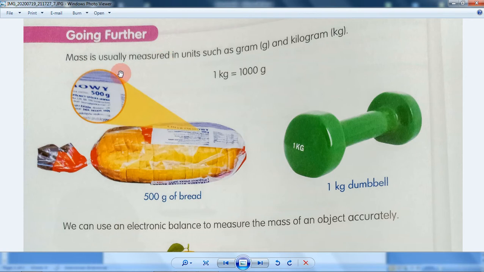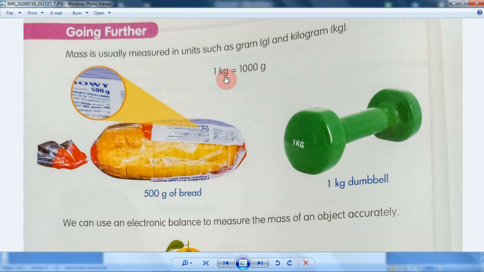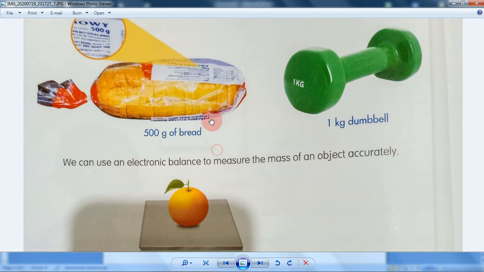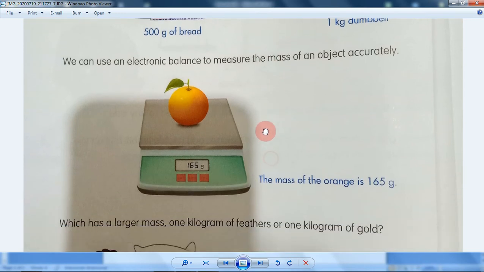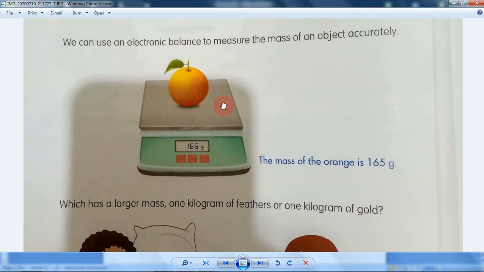Write it down, students. Mass is usually measured in units such as gram and kilogram. 1 kilogram equals 1000 gram. Write it down. 1 kilogram equals 1000 gram. And then we can use the electronic balance to measure the mass of an object accurately. So, do you know this device?